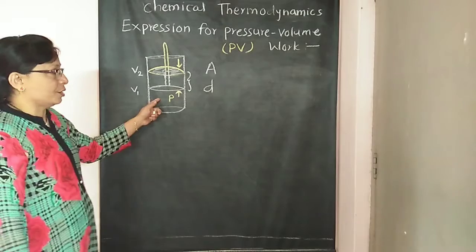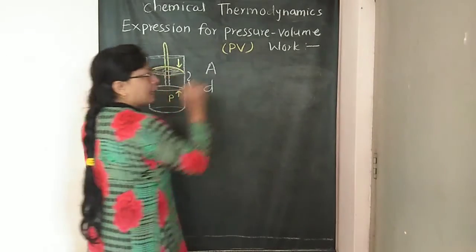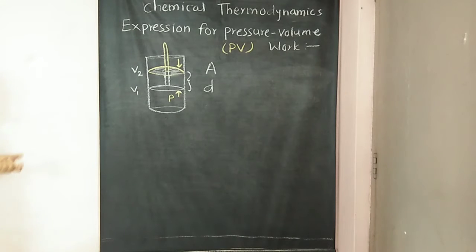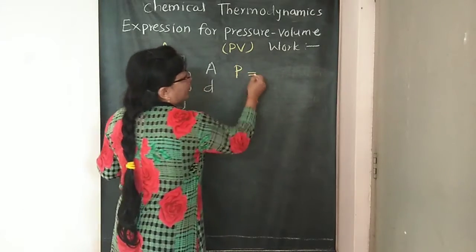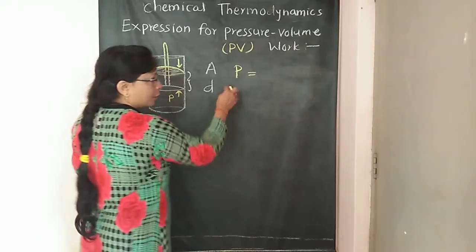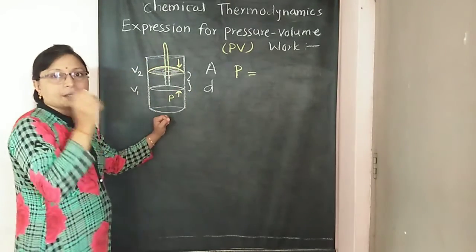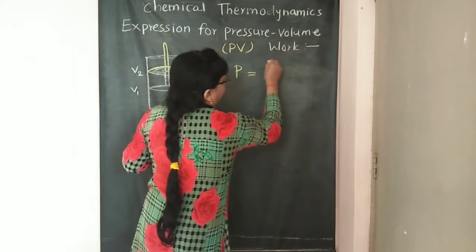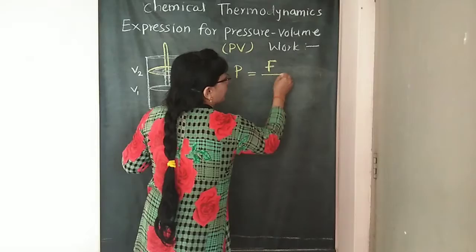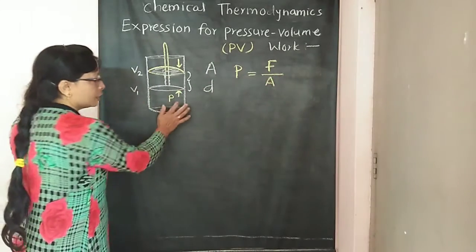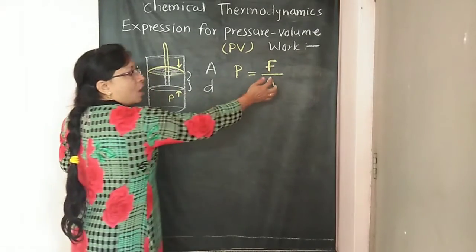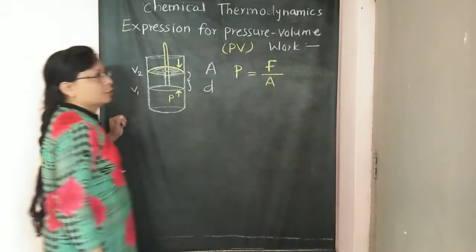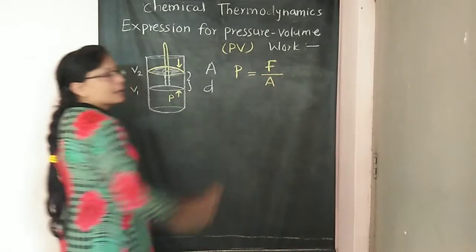Now see how we calculate this pressure. So again we have to calculate this pressure. What is actually this pressure? Pressure we represent as P. So this pressure, any gas, it is acting the pressure. That means it is the force per unit area. So this pressure is nothing but the force acting by this gas on its area, per unit area. So P is equal to F divided by A.